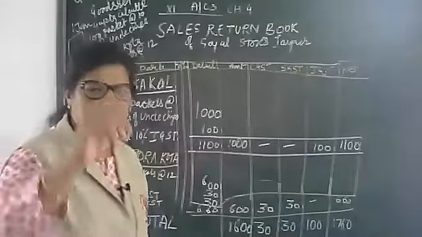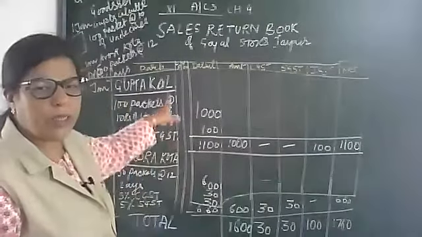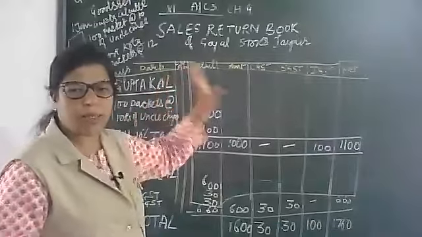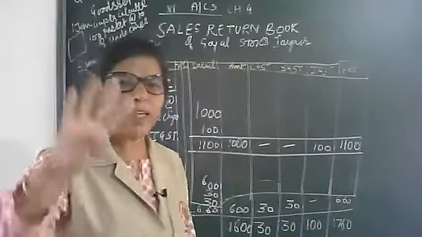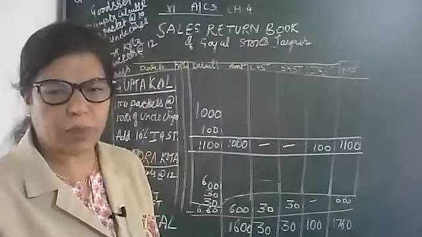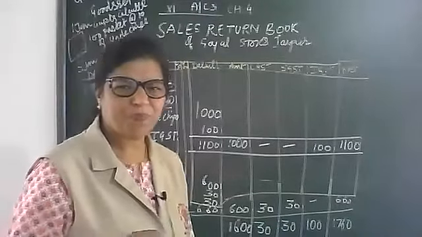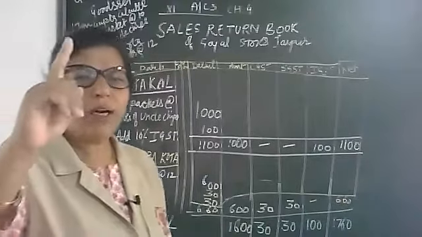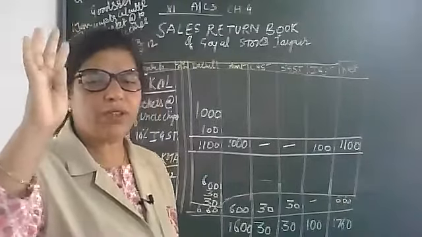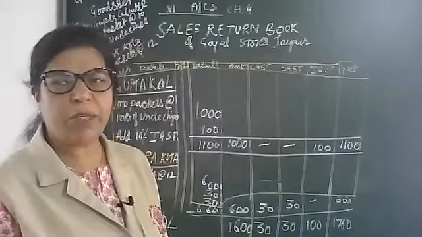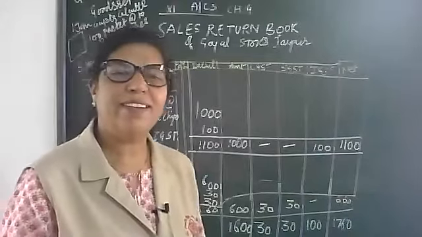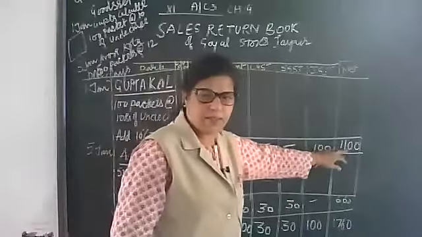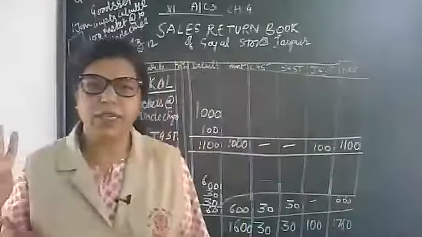Rishiraj, what will be the total net amount of Gupta Kolkata, if I give you 4 choices: 1,000, 2,000, 3,000, 1,100. What will be your answer, my dear? Yes, 1100. Very good answer.